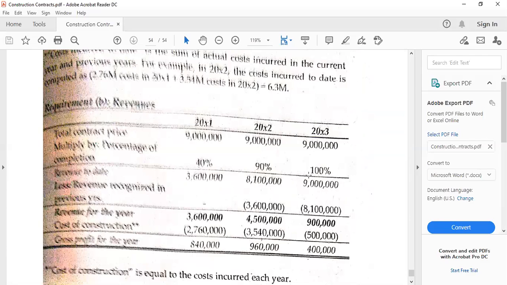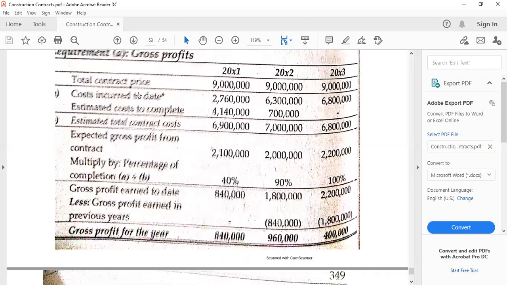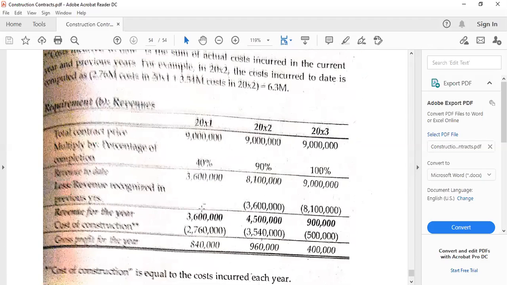By the way, if the problem is silent and the contract is good, for example, for 3 years, we assume that it is at 100% at the end of the 3 years or whatever period is given in the problem. So we simplify and we deduct the cost of construction, which is actually the cost incurred to date. And therefore, the differences are the gross profits for the said years.